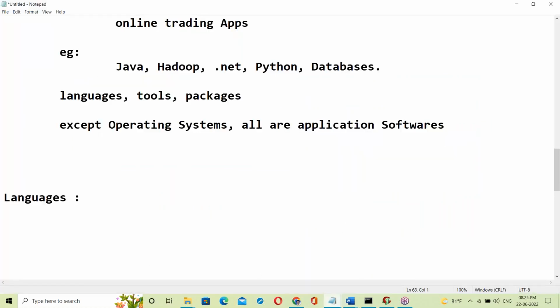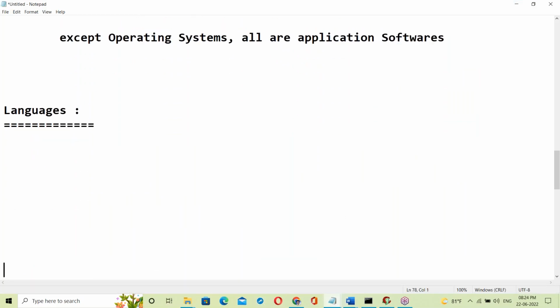So what is a language? We speak many languages, right? Like English, Hindi, Telugu, so many languages. Why? For communication purposes. A language is a medium of communication.